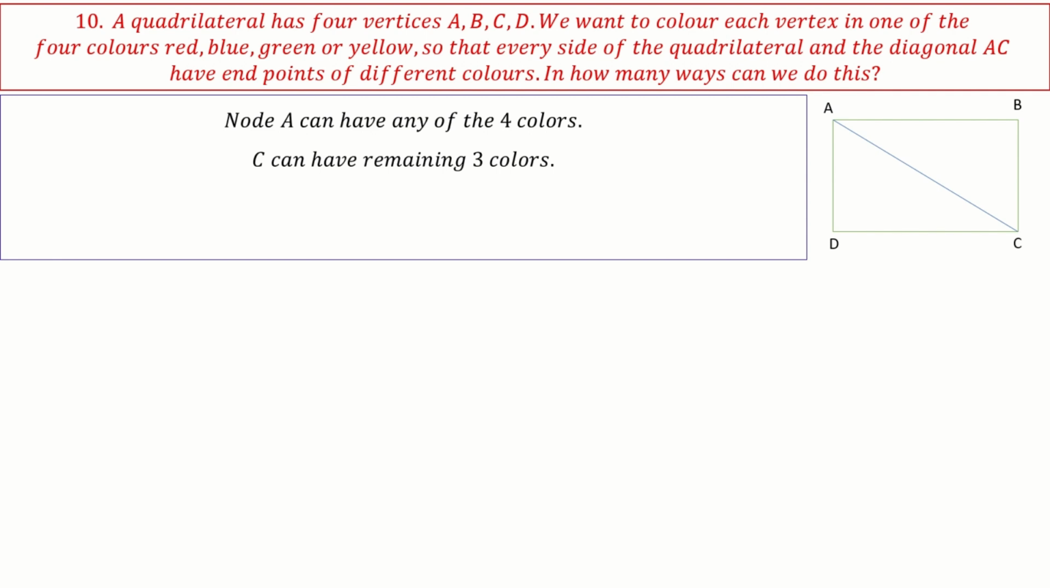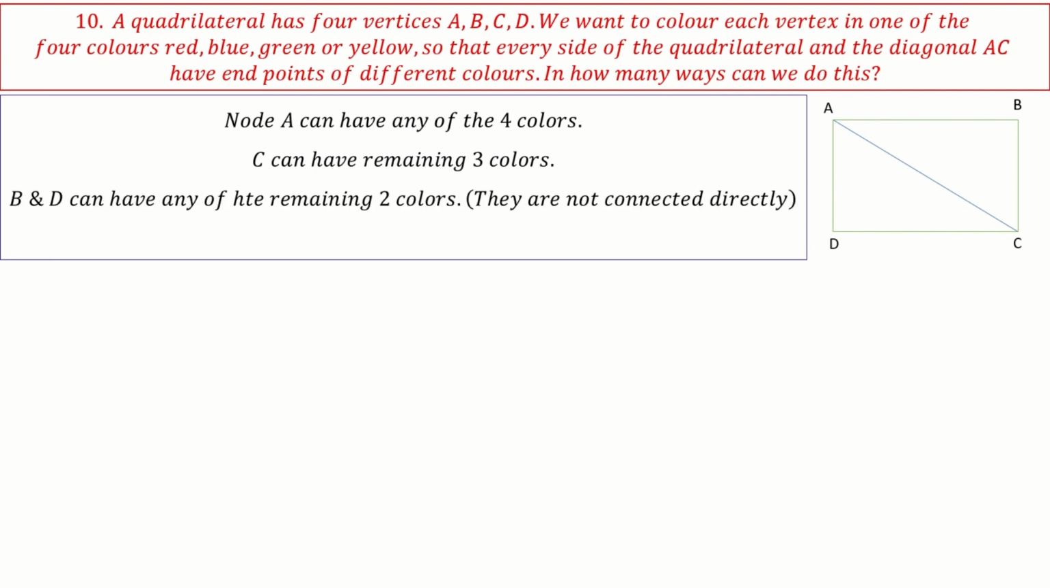Now D and B both can take any of 2 colors, because there is no connection between those 2 nodes. They can have the same color or different colors, but it should be different from A and C. So both can take 2 colors each. So what is my total number of possibilities? 4 into 3 into 2 into 2, which is 48. So 48 possibilities are there.